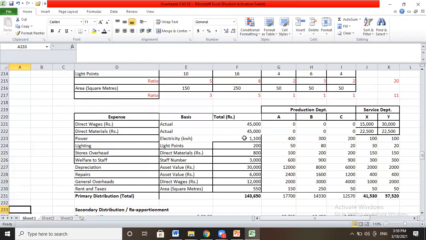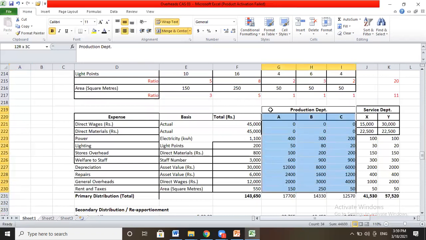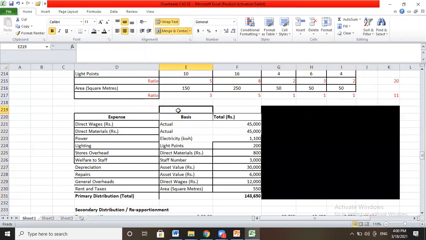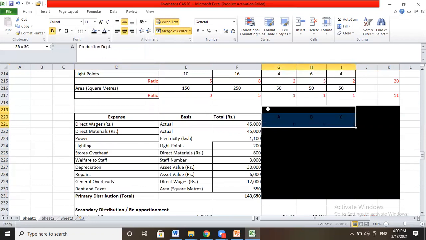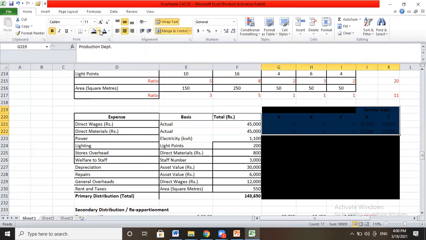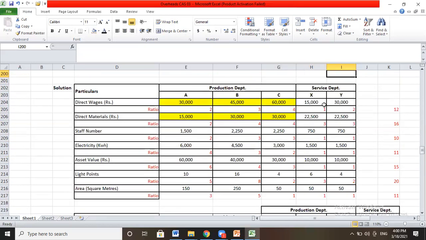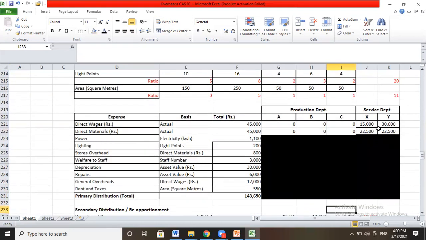First of all, we must understand this concept. We must focus like this. As per the expenses list, direct wages and direct material will be considered in case of the service departments. I repeat, direct material and direct wages will be considered in case of service departments only. So as per service department X, it was 15,000, and as per service department Y, it was 30,000. So 15,000 plus 30,000 will be 45,000.